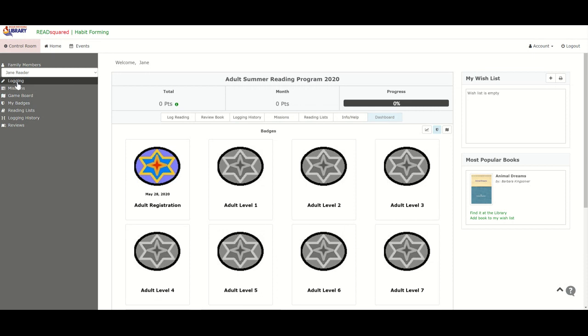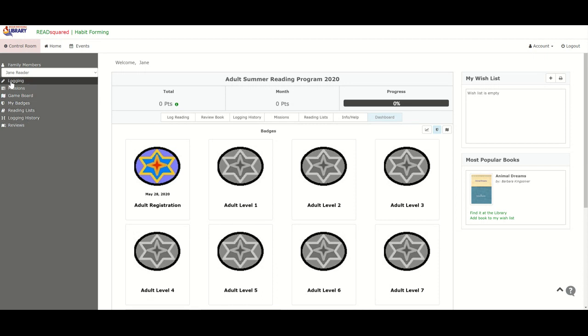Here's the main page. Over here on the side, you may click on these different options. Logging is to log the book titles. Missions, I will explain in just a moment. The game board we aren't actually using, so you may go ahead and click on it and see the game board, but we have not implemented that in the program, so it really has no purpose other than it's just to be over here because we're not able to turn that off. My badges, reading lists, your logging history.